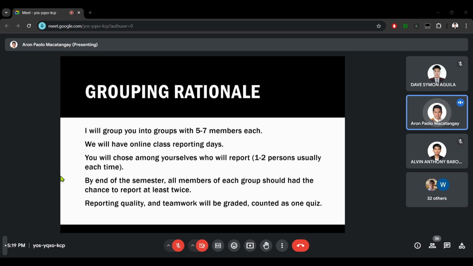How to grade that reporting? It will be graded not by the correctness of the answer. Because the purpose of the reporting is for me to see how you are solving the problem. If you have a different understanding and it needs to be corrected, then we will correct it during the reporting. So no problem if the answer is wrong.